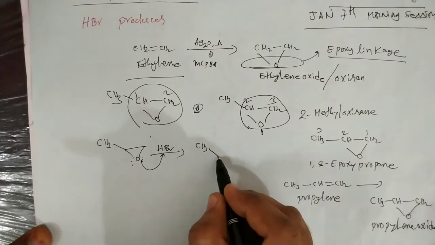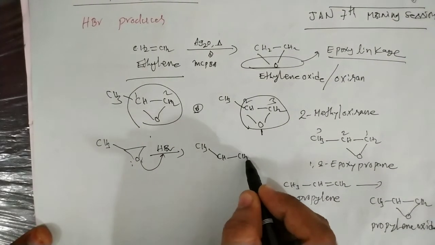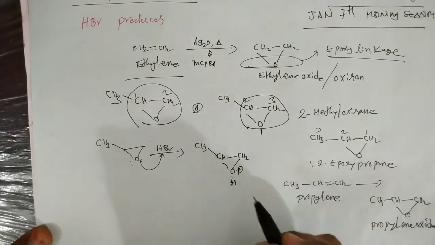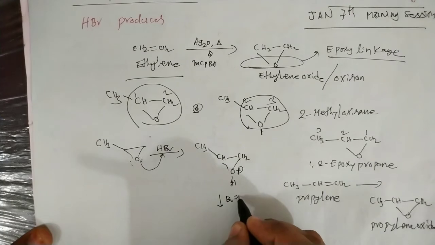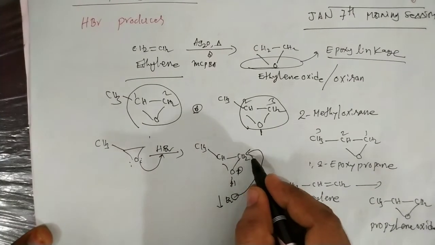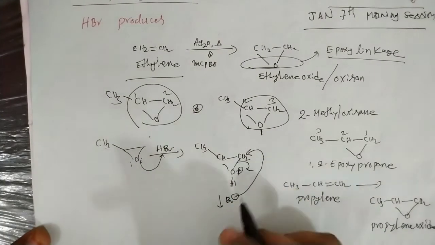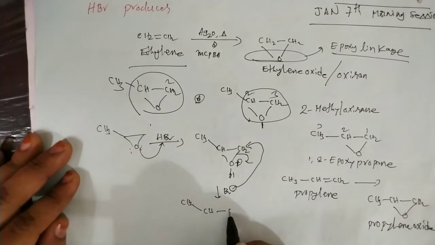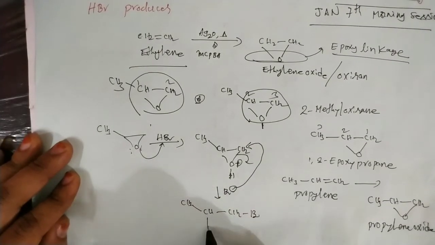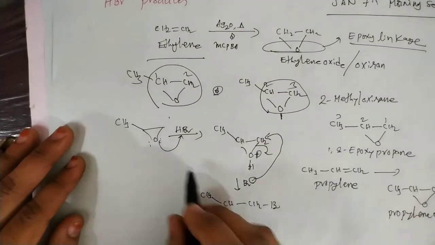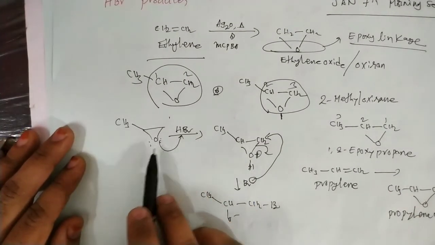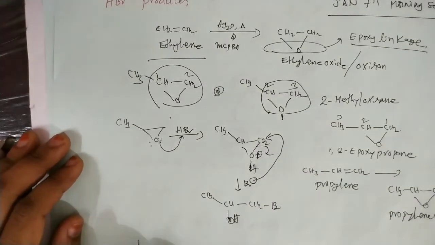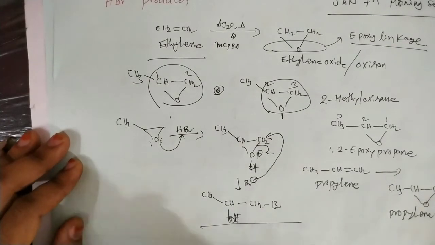So CH3CH-CH2 with oxygen bearing H. The protonation takes place, and next the Br minus attacks the less hindered carbon, breaking this carbon-oxygen bond. As a result we get this compound, CH2Br and OH. The oxygen becomes an OH group, and this one is a halo alcohol.